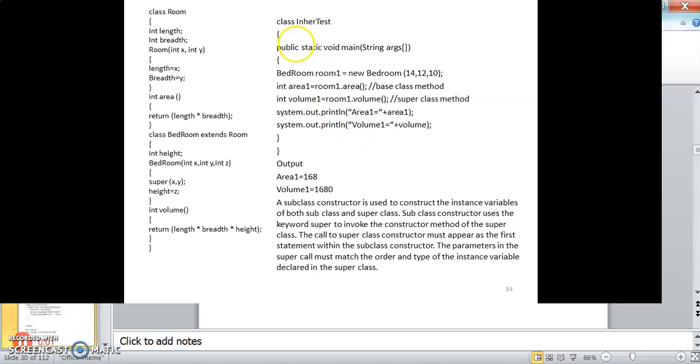So it will return the area as well as the volume correctly. So inside a subclass constructor you can use the keyword super to invoke the constructor method. This actually invokes the constructor of the superclass.